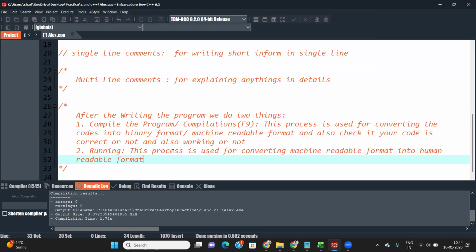That's why we use running. We always use these two processes here: compilation and then running. First of all, compile the program to check your program and execute it. And running is for getting the output, showing the outputs. Is it clear, what compilation and running are?